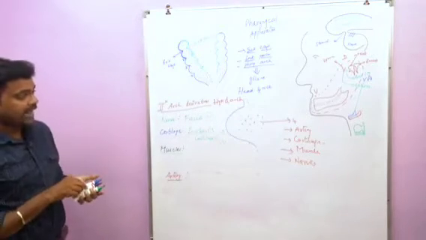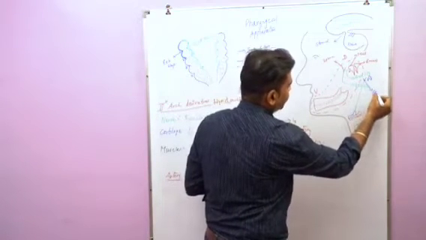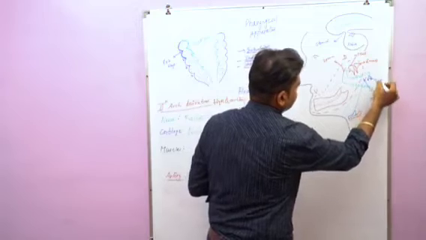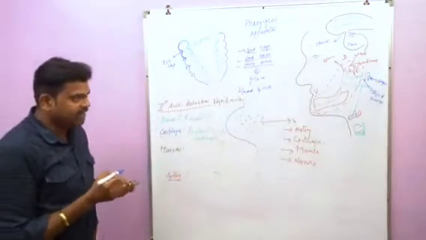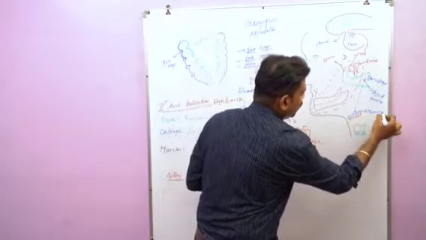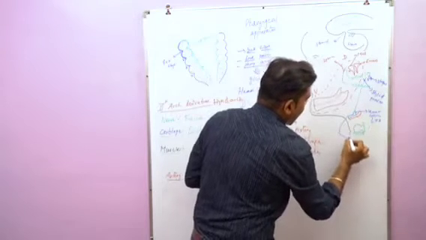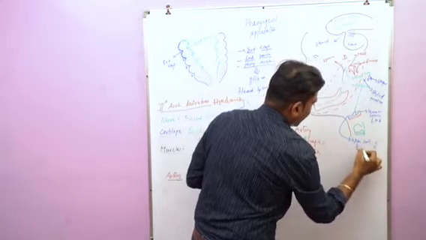This dorsal end gives rise to the styloid process and stapes, whereas the ventral end gives rise to the lesser cornu of hyoid bone and upper part of body of hyoid bone.